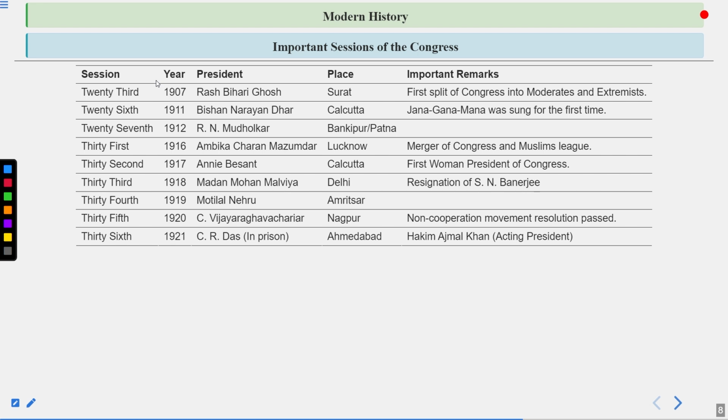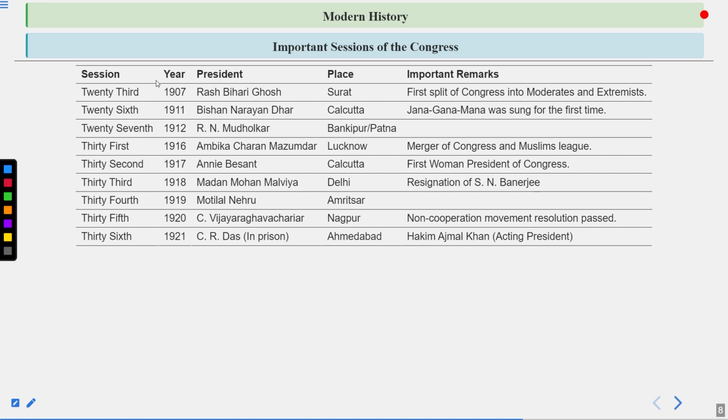So in 1907, Rash Behari Ghosh was appointed as the president, and it was also the time when the Congress was feeling discontinuity and a lot of disputes were going on between different types of leaders, and that is why the Surat session is famously known as the split session of Congress. And the first split of Congress into moderates and extremists happened.